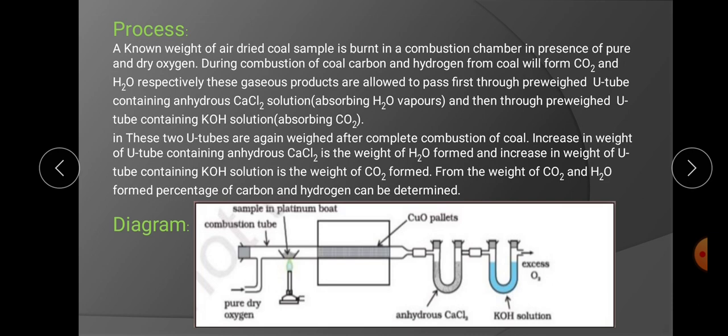A known weight of air-dried coal sample is kept here in the combustion chamber, and that known weight of coal sample is burnt in presence of pure, dry oxygen. During its combustion, C from the coal will form CO2 and H from the coal will form H2O. These CO2 and H2O are allowed to pass first through a U-tube containing anhydrous CaCl2 and then through the other U-tube containing KOH solution.